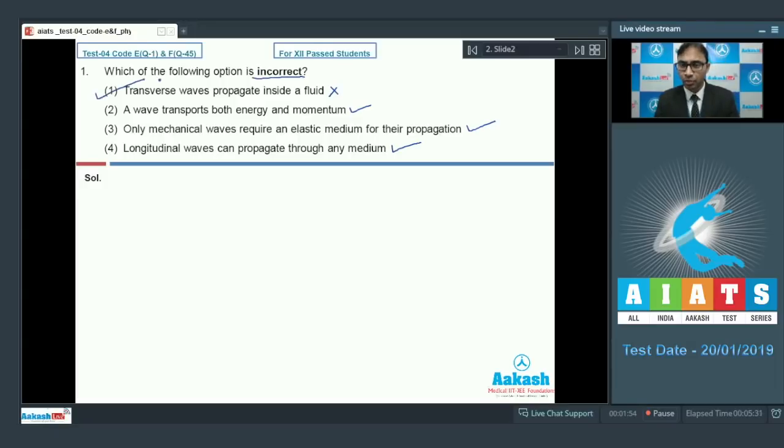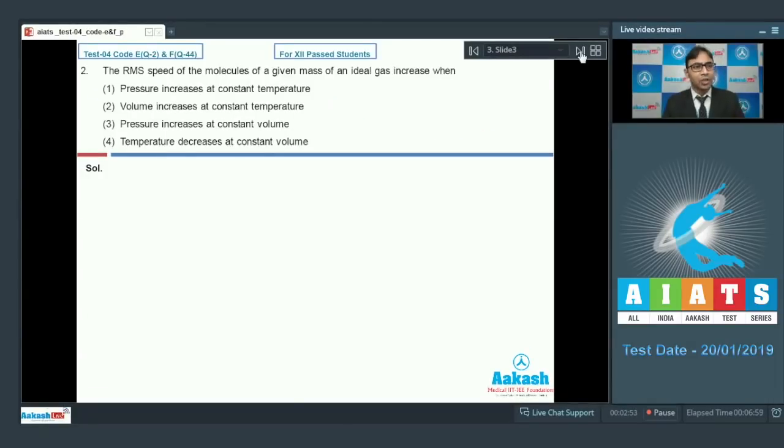Now let's move to question number 2. It says that the RMS speed of the molecules of a given mass of an ideal gas increases when. So we know that the RMS speed of the gas molecules is given by the formula Vrms is equal to root under 3RT by M. So Vrms will increase only when the temperature increases, right? Because Vrms is directly proportional to the square root of the temperature.